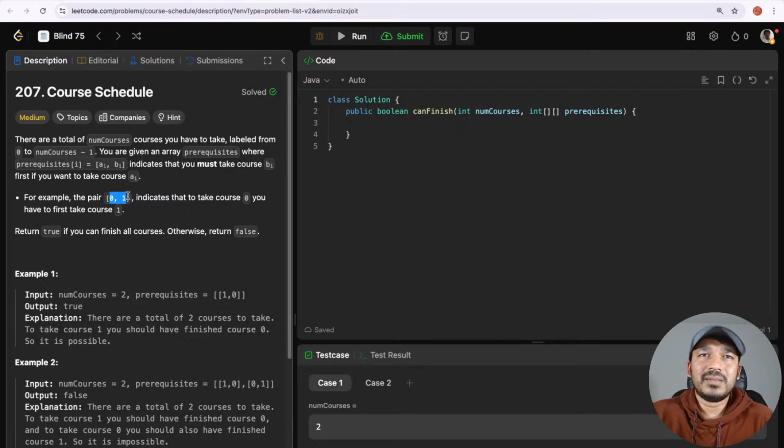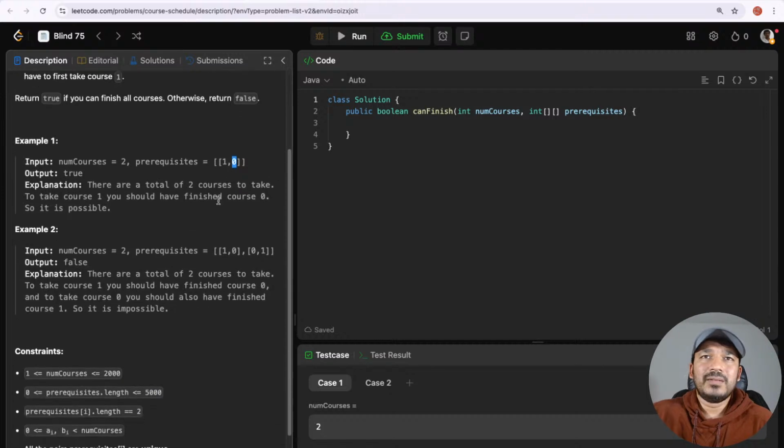So how to resolve those dependencies, how to analyze those dependencies, basically that's the right word. In this case, we can use some kind of graph traversal as we used in the Alien Dictionary problem. But they haven't given it in the format of a graph for us. They have just given what the total number of courses is and what the prerequisites are. So this prerequisites itself is a graph for us. In order to take course 1, we must have taken course 0 before. So that is a dependency, and we can create a graph based on that.